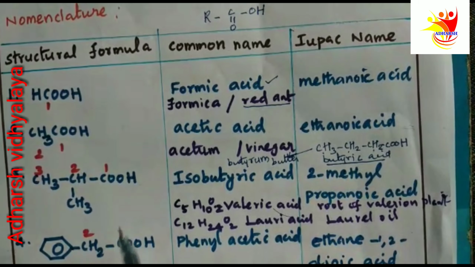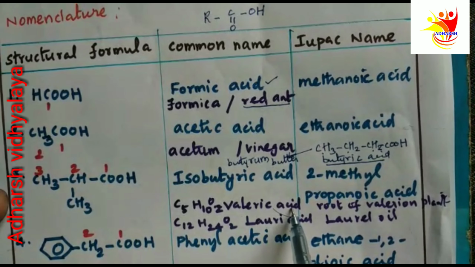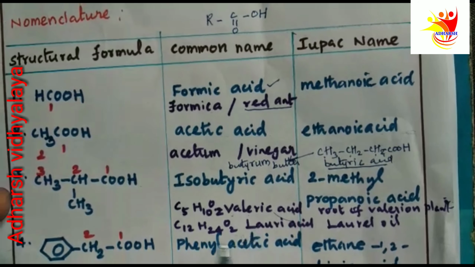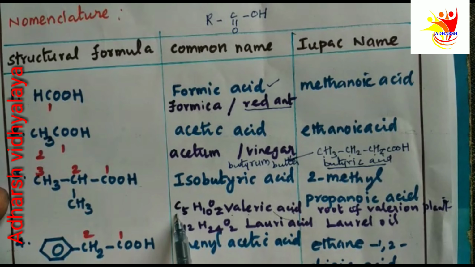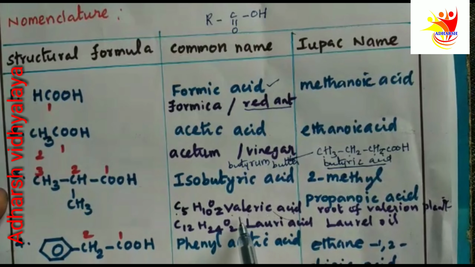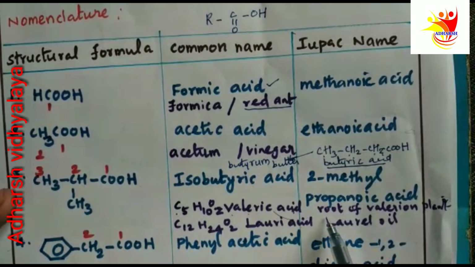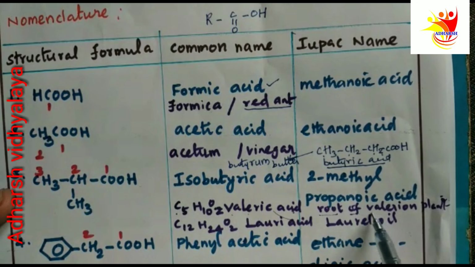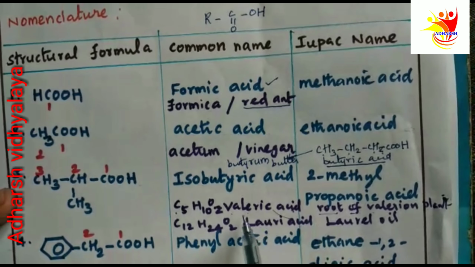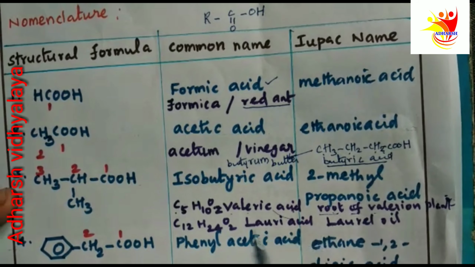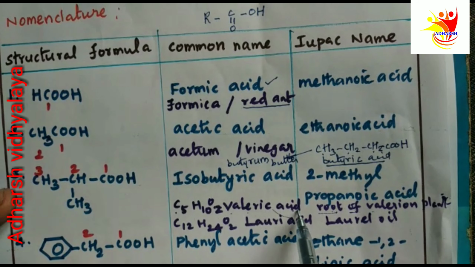Similarly, valeric acid. Valeric acid is a carboxylic acid compound containing C5H10O2. The C5H10O2 compound is called valeric acid. Its source is the root of the valerian plant. What is the source of valeric acid? Root of the valerian plant. From this name, we are giving the common name valeric acid.